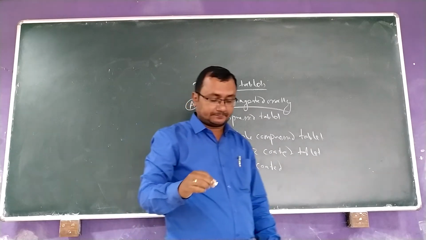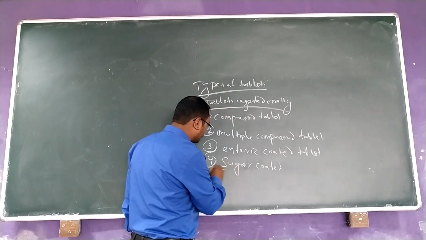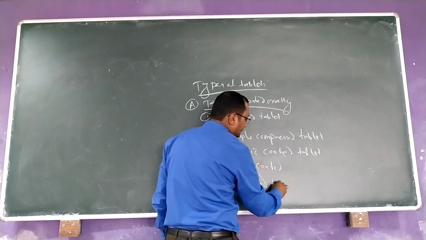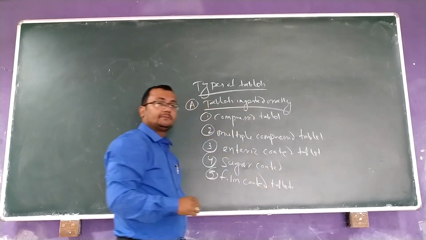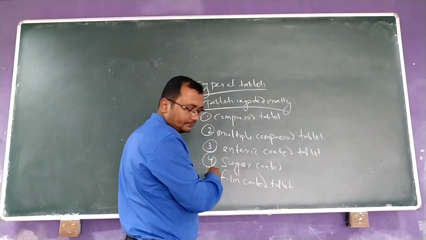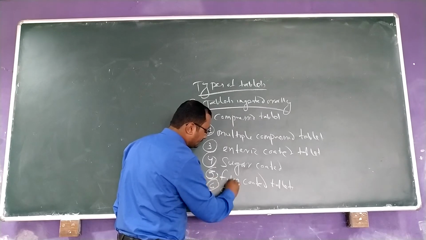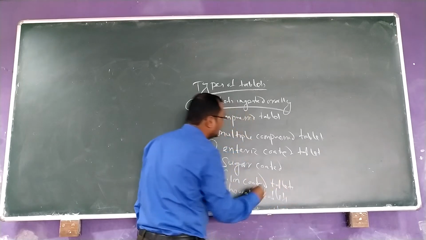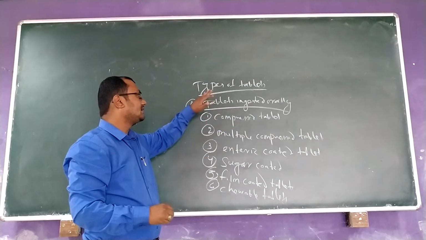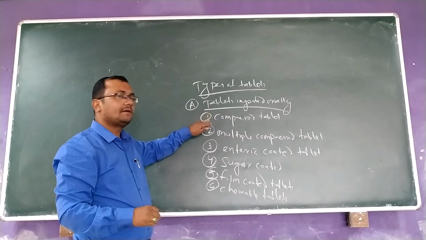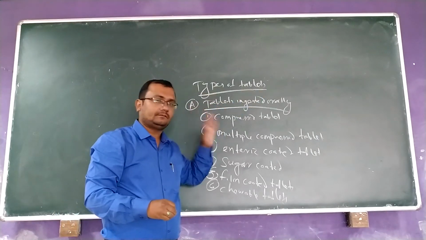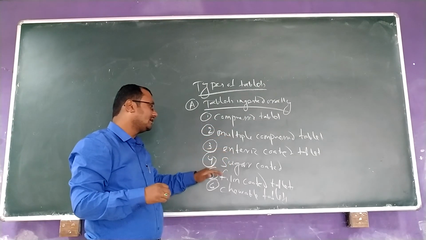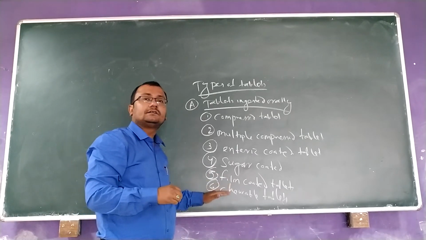Then sugar coated tablets, film coated tablets, and chewable tablets. So these are the types of tablets which we are ingesting orally: compressed tablet, multiple compressed tablet, enteric coated tablet, sugar coated tablet, film coated tablet, and chewable tablets.